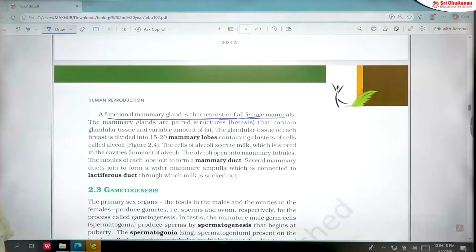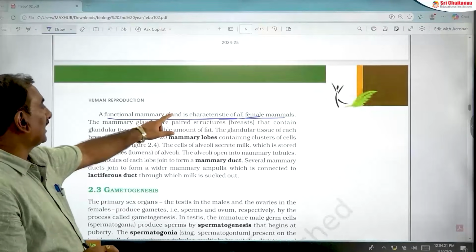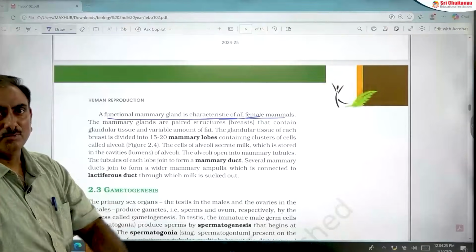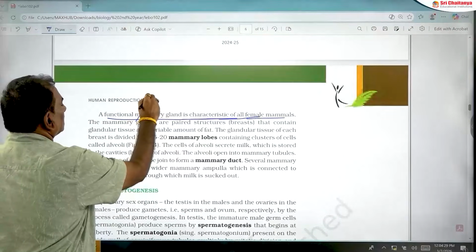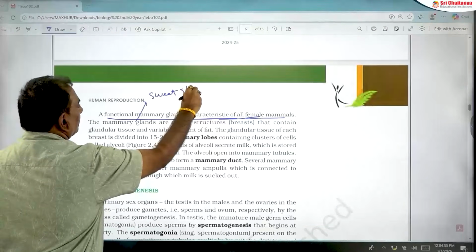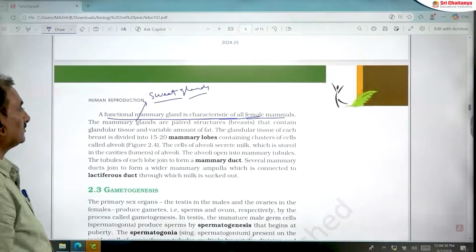In male mammals, mammary glands are non-functional. This is a very important point you should remember. And mammary glands are a modification of sweat glands in females.